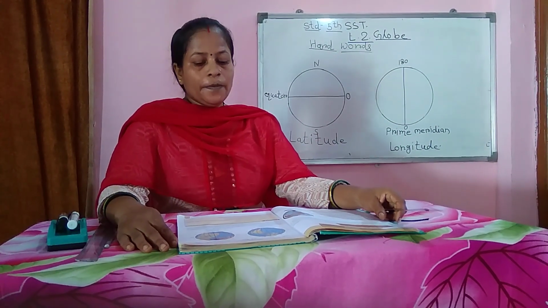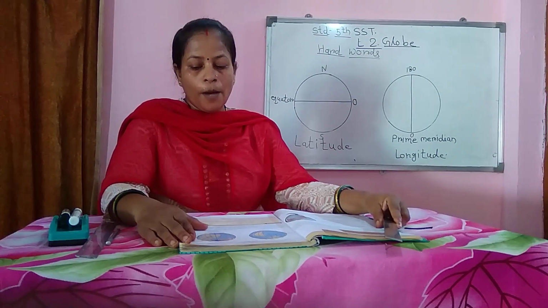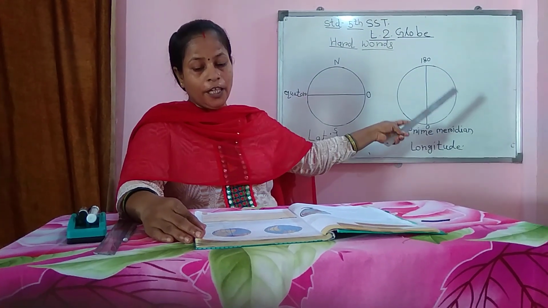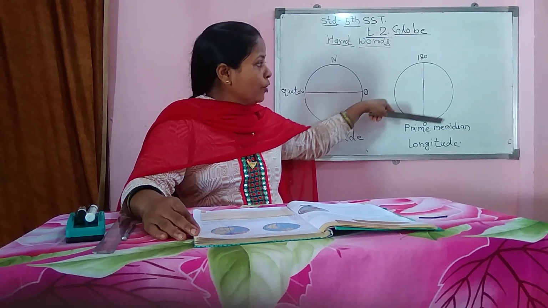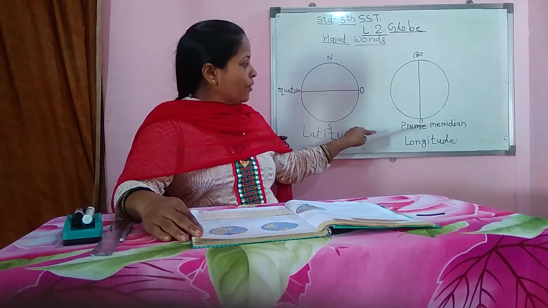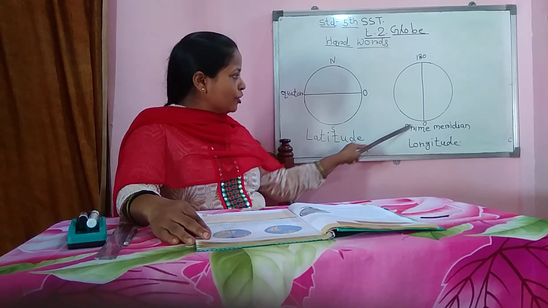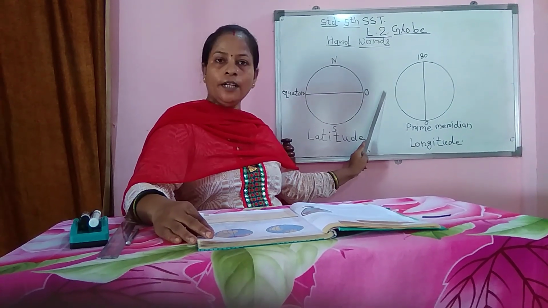The eastern hemisphere from 0 to 180 east and the western hemisphere from 0 to 180 west. Here, see here, the eastern hemisphere म्हणजे पूर्वी मध्यान, पूर्वी गोलार्ध 0 to 180 here, and here 0 to 180 here, means here this is the east side and this is the west side.